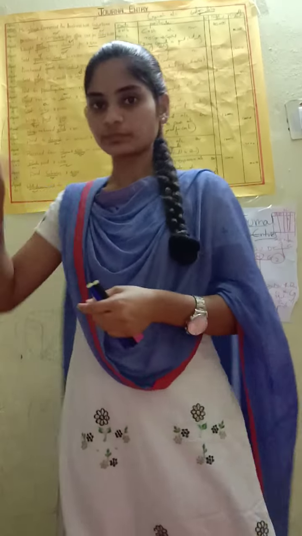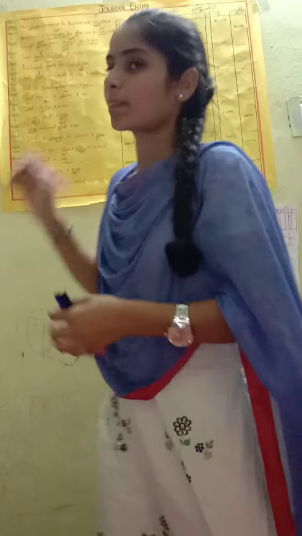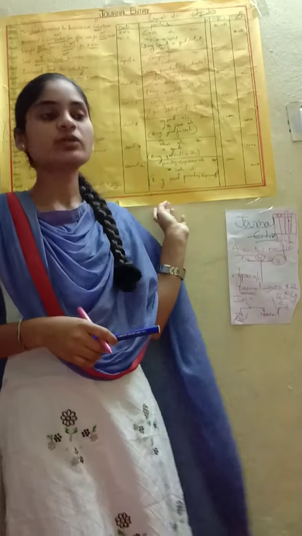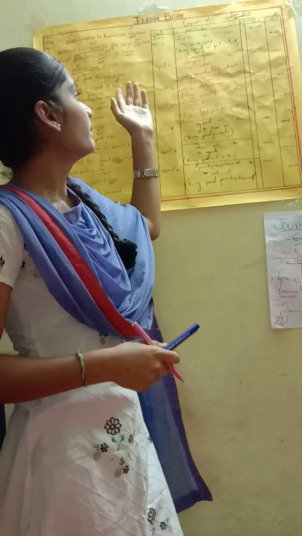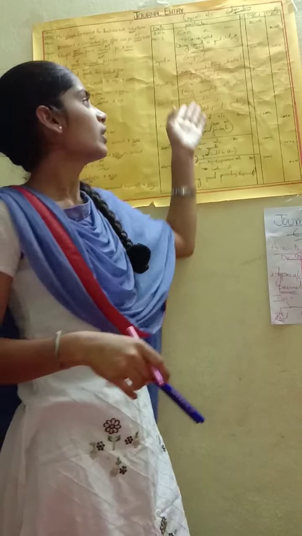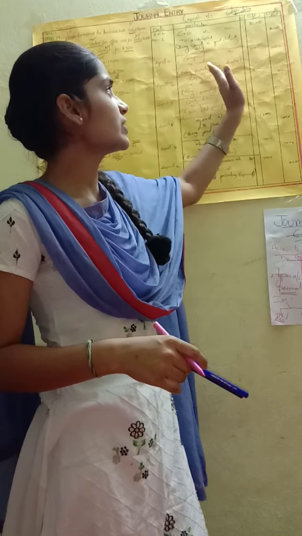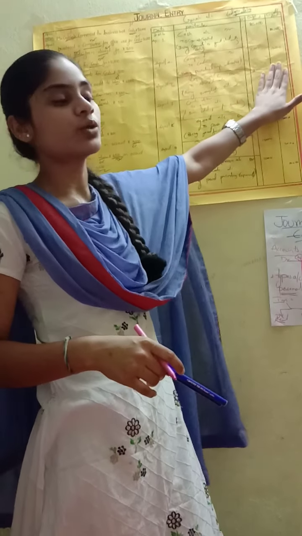So goods account debit to Naresh account. Being bought goods from Naresh. In both opposite columns we should write the amount, 8,000.